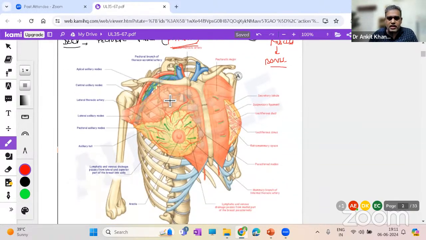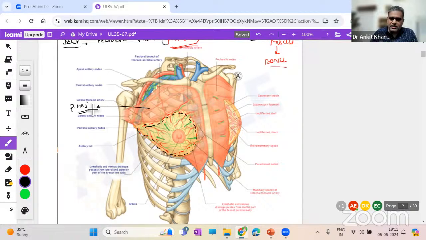Just let me show you over here. This yellowish colour structure with the axillary tail, this whole is the breast tissue, as I'm outlining with these black dots. Now, can you see this red colour muscle? Which muscle is this? This is obviously the pectoralis major muscle. So it obviously forms a deep relation, covered by the fascia and all.